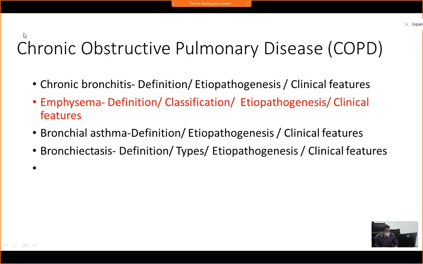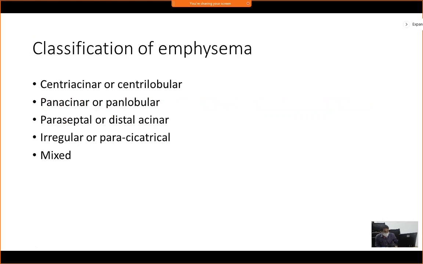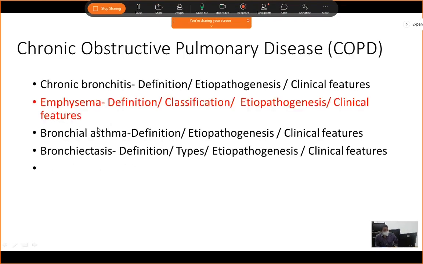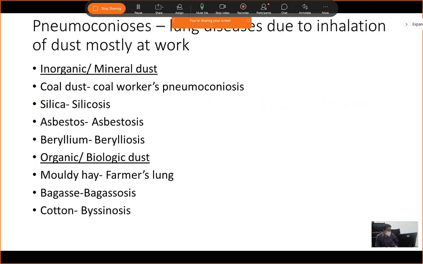That I have told you, there are 5 types: centri-acinar, pan-acinar, paraseptal, irregular or paracicatricial, and mixed. This you have to know. And please go through, there is a type of bronchiectasis also, which usually they don't ask, but for your knowledge purpose, you can go through it. If you can add the types in your answers, then it is more than good for you. So this is for today's class.